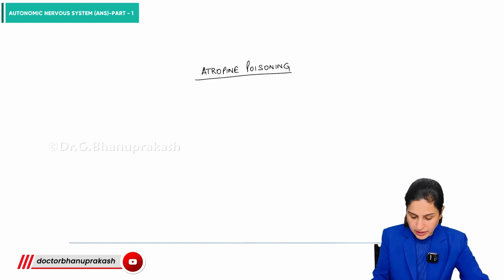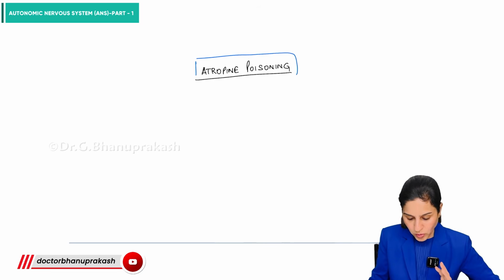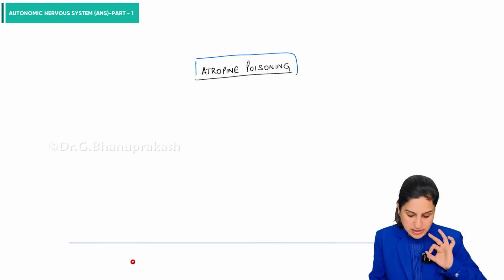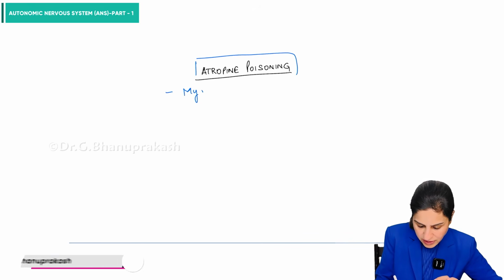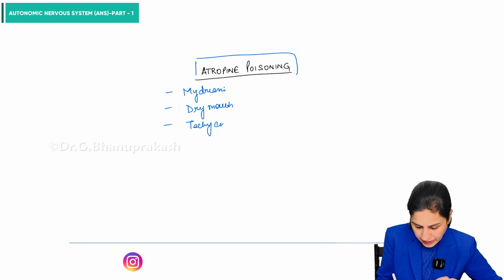Now, another important topic here is atropine poisoning, which is asked. In atropine poisoning, you will see all the opposite effects to the dumbbells basically, but the significant things that you should note are that the patient will have mydriasis, dryness of mouth, tachycardia, and hyperthermia, right?